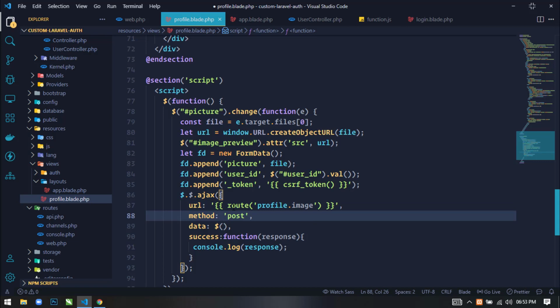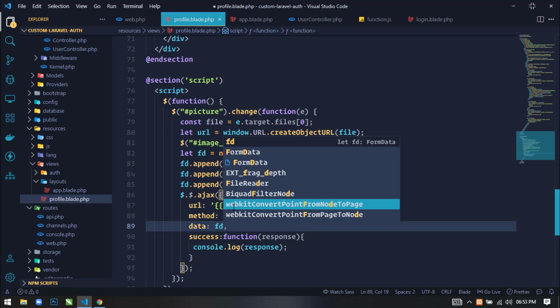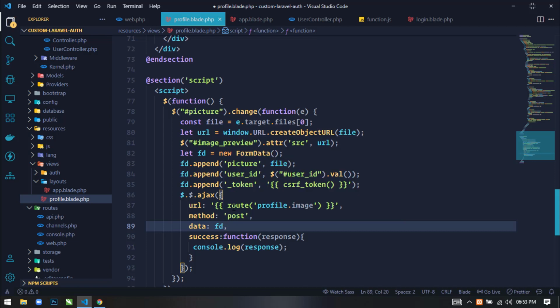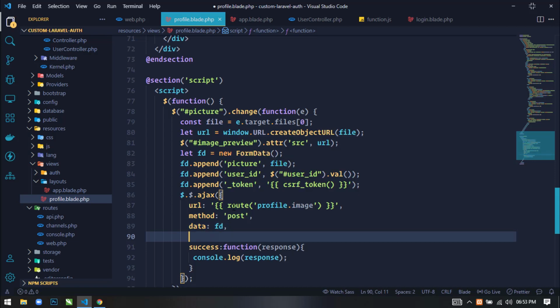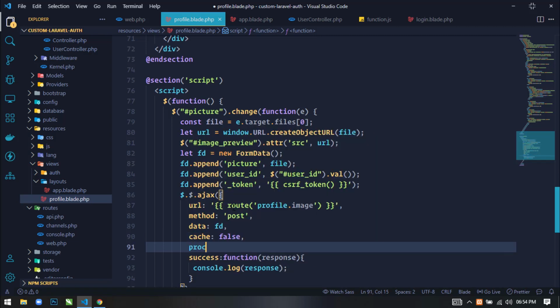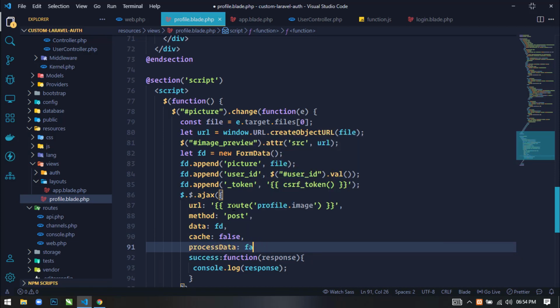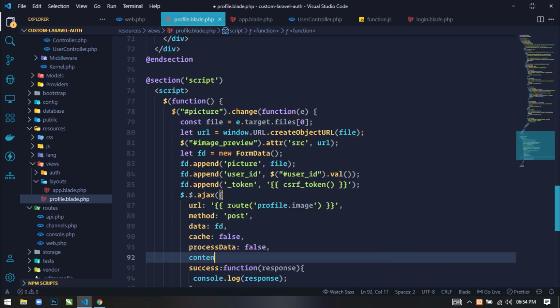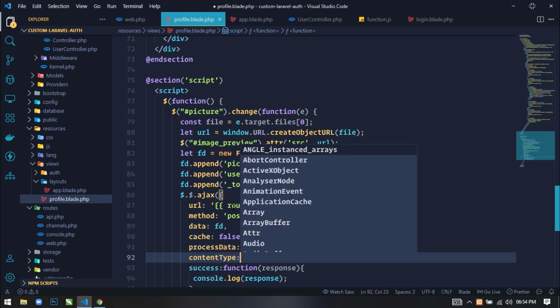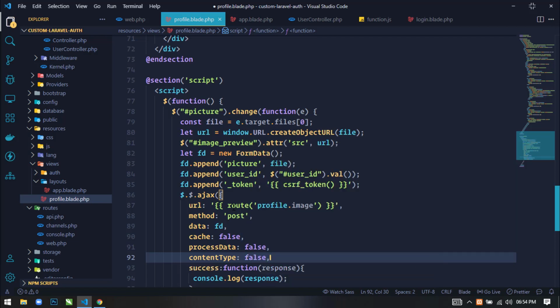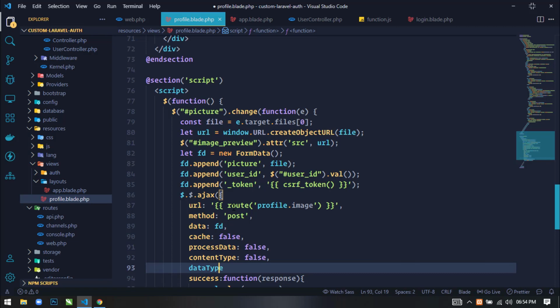For now just go to profile.blade.php, and here write route and profile.image. Method will be post and data will be fd, so just write fd here. Now, because we are sending a file using this Ajax request, we have to write cache false, process data false, and content type also false. Okay, and data type will be JSON.